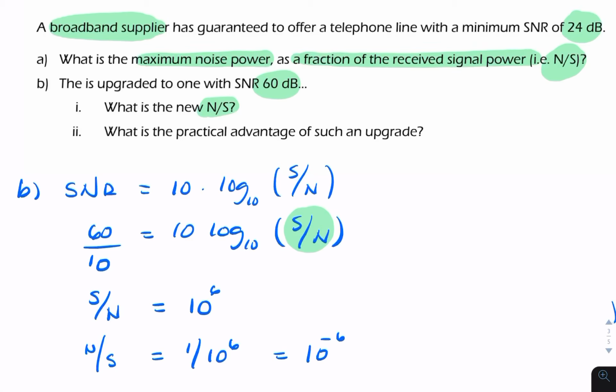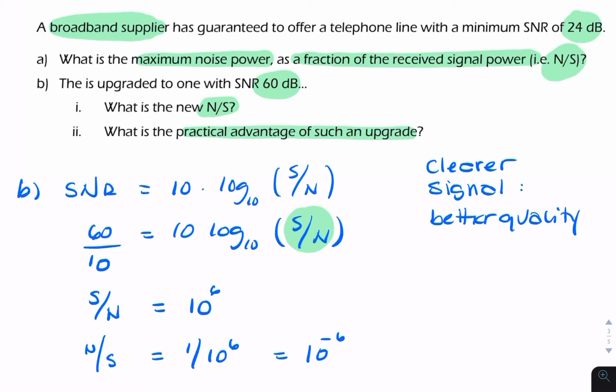It then asks, what's the practical advantage of such an upgrade? So presumably someone is paying for this upgrade. So what does the customer get for their money? What is the practical advantage of having less noise? So when you have less noise on a communication channel, it means it's a clearer signal. So that's a better quality. So it's a less noisy line.